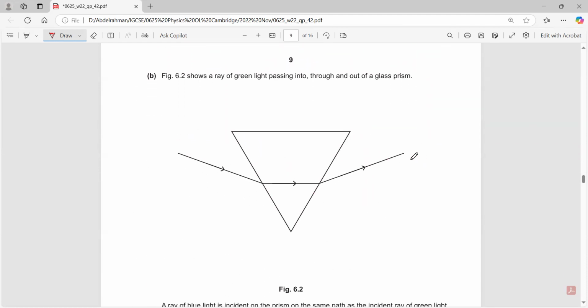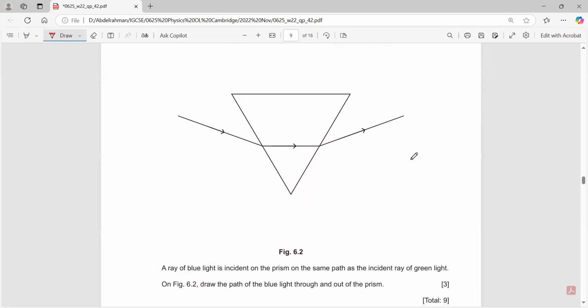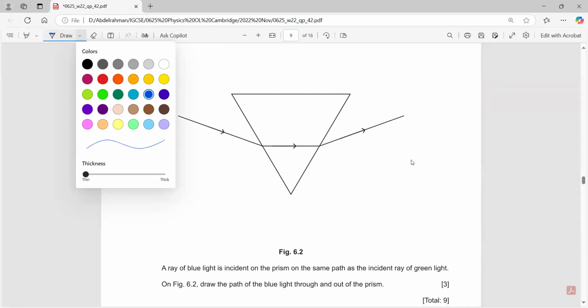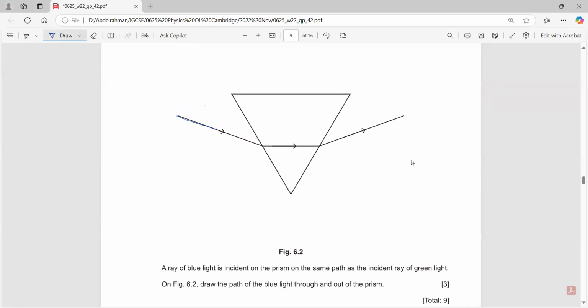Figure 6.2, you have the green light passing through a glass prism. A ray of blue light is also incident on the same path. So basically, you have a blue light passing. Initially, it was on the same path, inside the prism and then outside the prism. Can I draw the blue light as it goes in and outside of the prism?